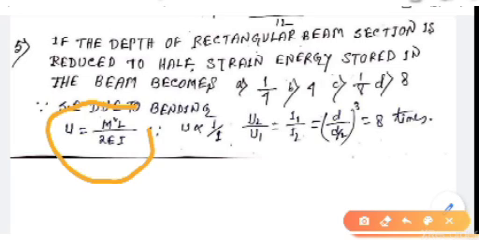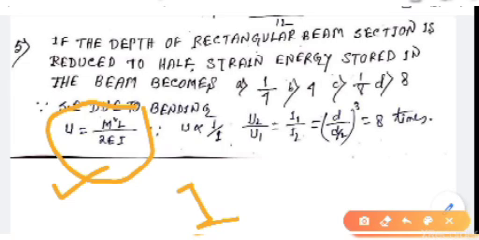We know strain energy equals to half into stress into strain into volume, from where we get U equals to M square L by 2 EI. So U varies as 1 by I. So U2 by U1 equals to I1 by I2.